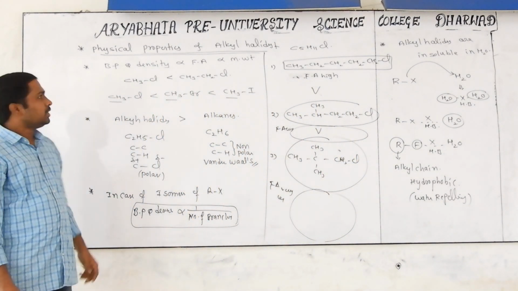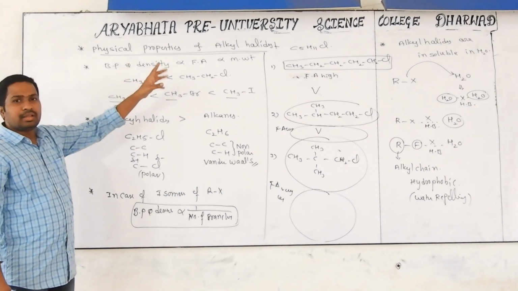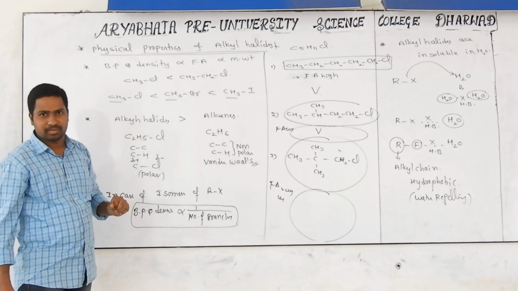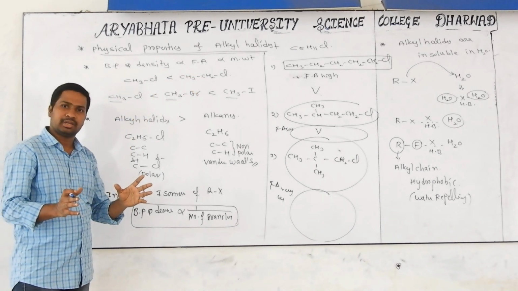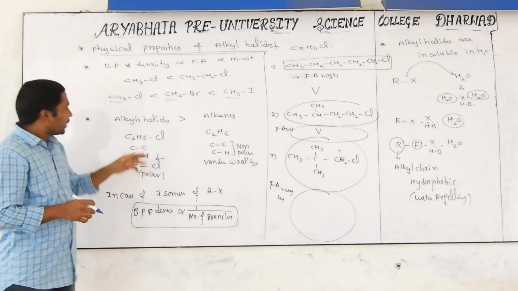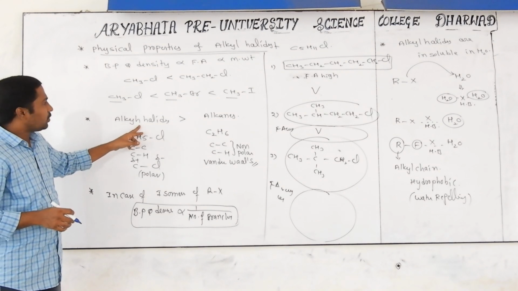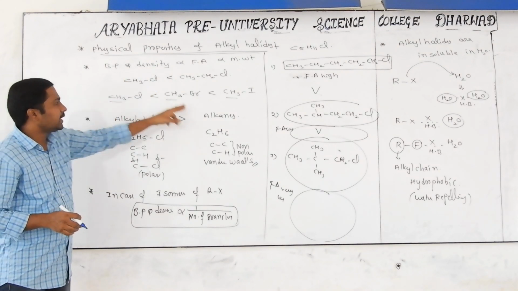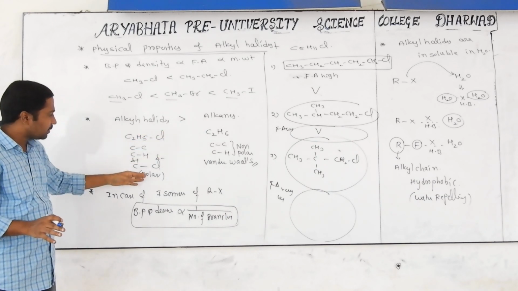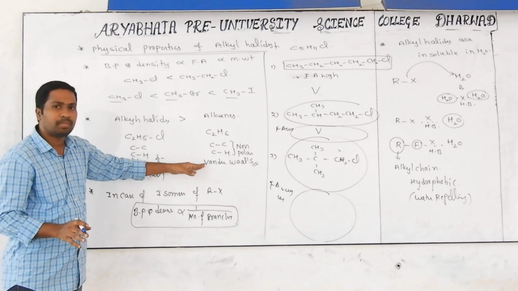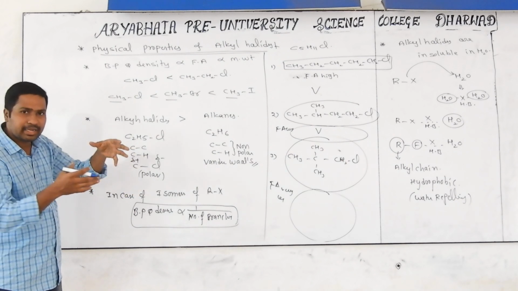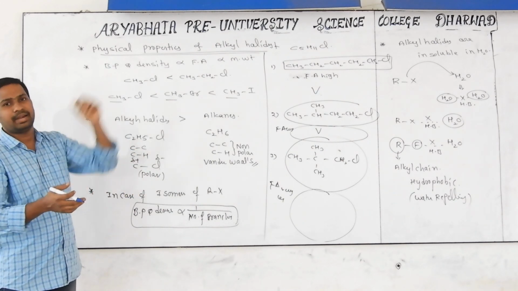These are competitive bits. Generally in the case of alkyl halides, the boiling point and density are directly proportional to the force of attraction, that is, directly proportional to molecular mass. As the molecular mass of alkyl halides increases, the boiling point as well as density keep increasing. Let me give some examples. Generally alkyl halides always have a higher boiling point and density than alkanes of corresponding molecular mass. Why? Because these have polar attractions, whereas alkanes have only the common van der Waals force. Compared with van der Waals, these are strong. Strong means tight packing, high boiling point, high density.